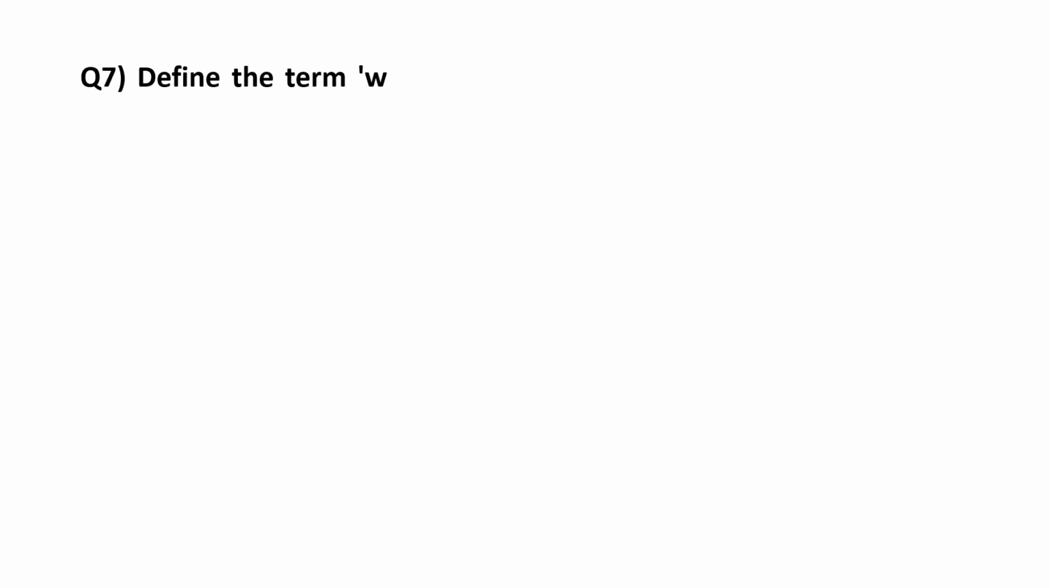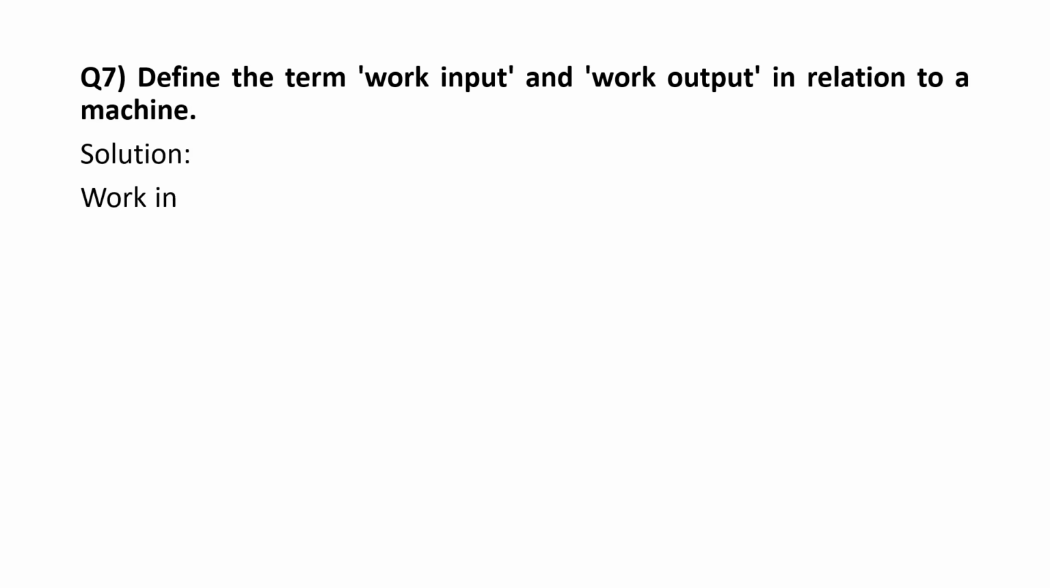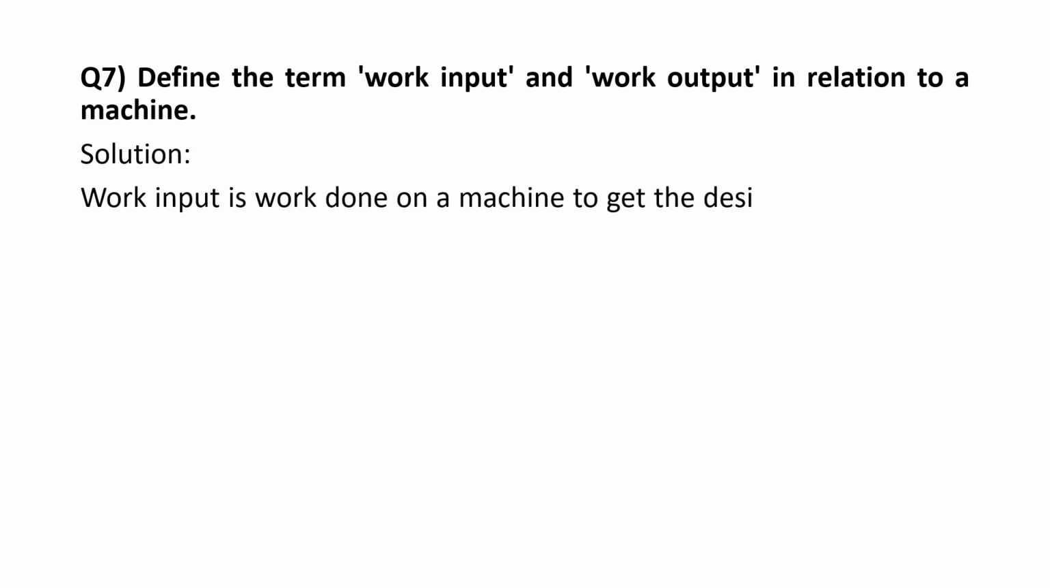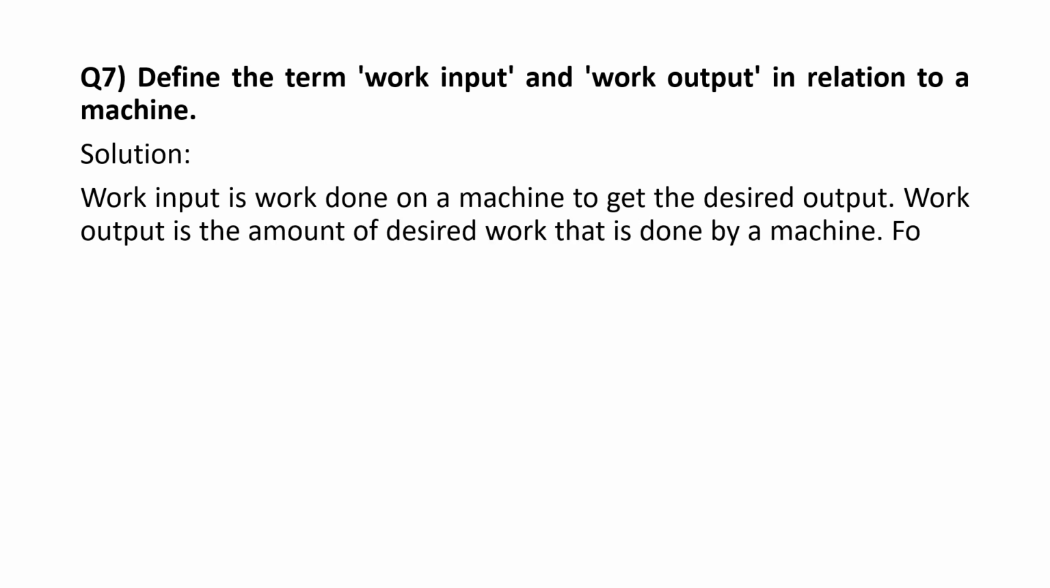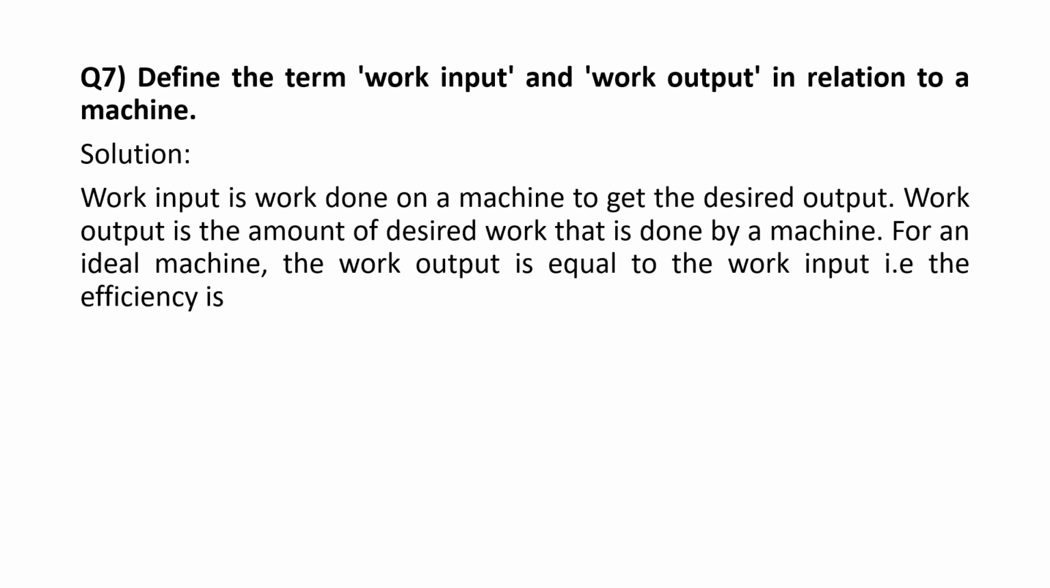Define the term work input and work output in relation to a machine. Work input is work done on a machine to get the desired output. Work output is the amount of desired work that is done by a machine. For an ideal machine, the work output is equal to the work input, that is, the efficiency is 1.